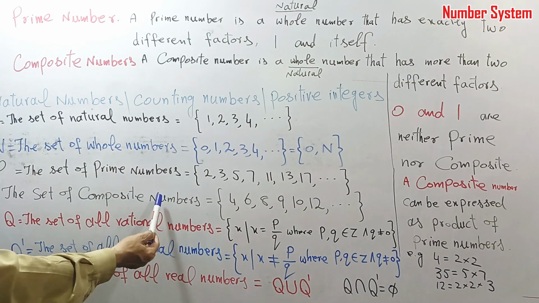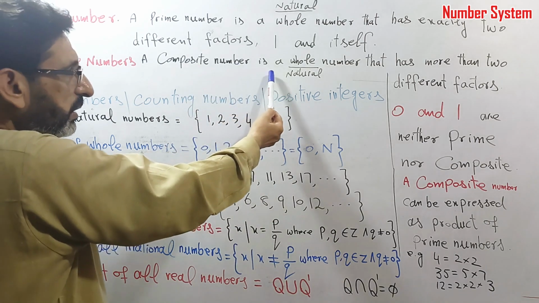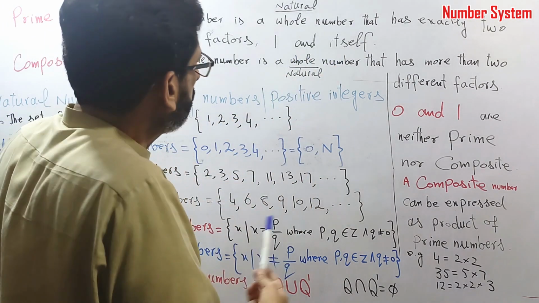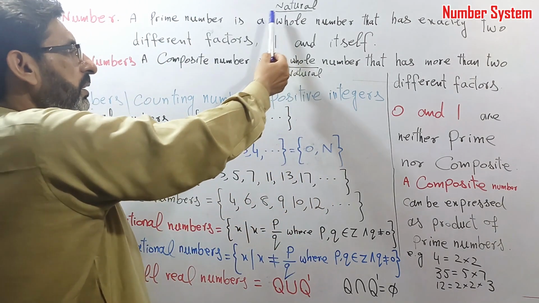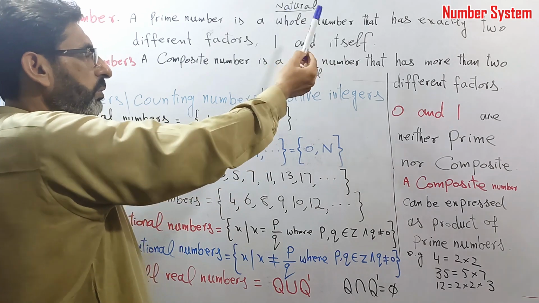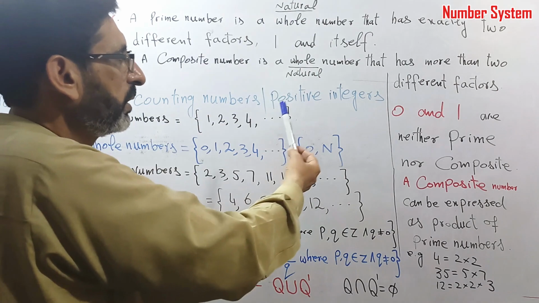The set of composite numbers. Its definition: a composite number is a whole number, or we can say a natural number. In some books it is written natural number, and in some books whole number. We can use either of these two words.